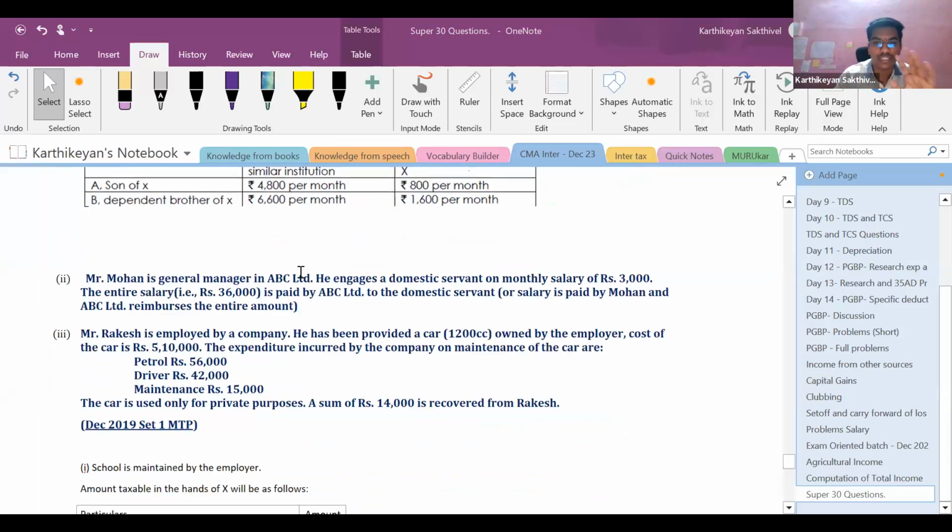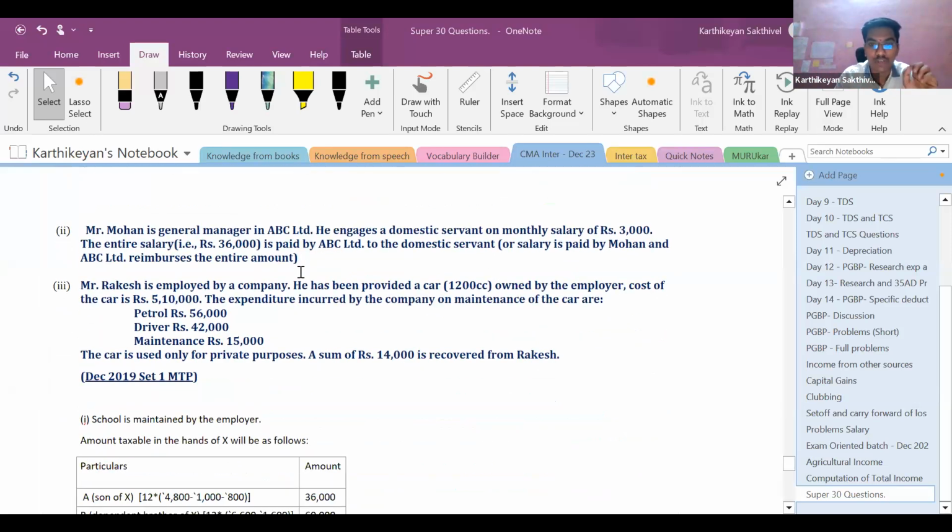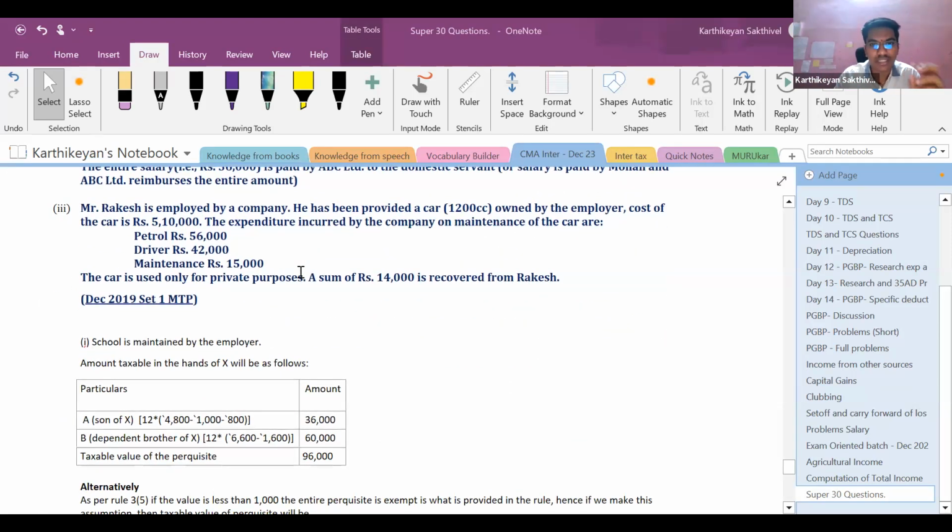What is to be done for the exams? Let us leave it at least on the last day of the examination. What is to be done for the examination? As far as examination is concerned, if you have time, go for two. Write both the alternatives. Alternative 1, what is given in the textbook. Alternative 2, what is correct.